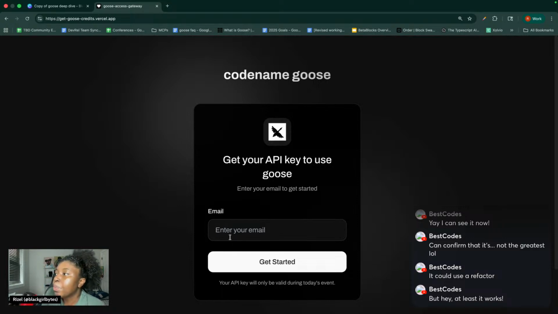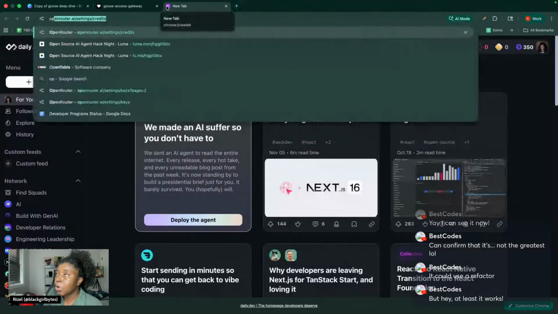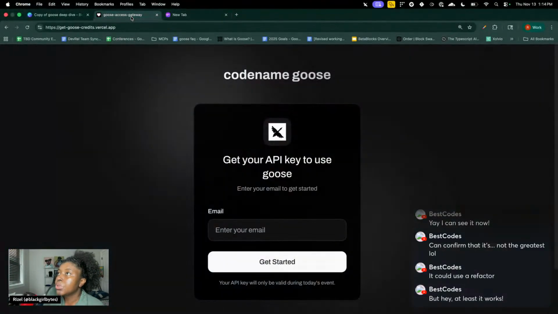First off, when you put in your email, it shows you the API key here, and the only thing you can do is save it or download it. That sucks. There's not a lot of control in the OpenRouter section to find where each user is. It kind of just sucks.